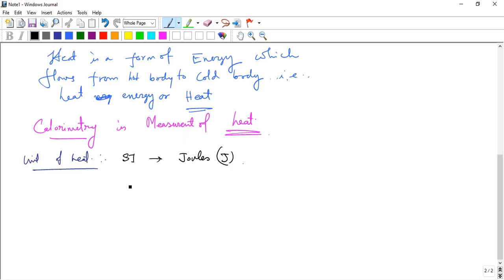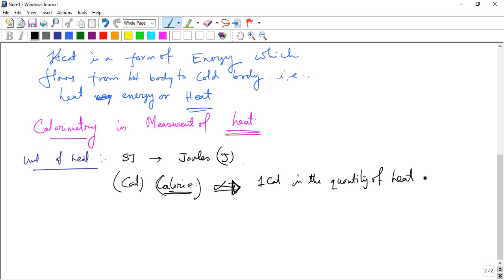Another common unit is called calorie, CAL. Calorie is another measurement unit of heat. So what is the definition of calorie? Calories are also a unit of heat. So 1 calorie is the quantity of heat energy.